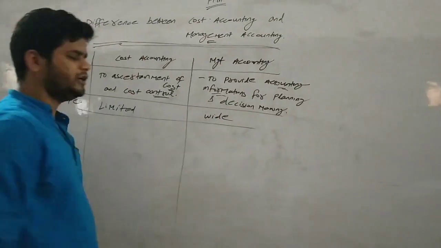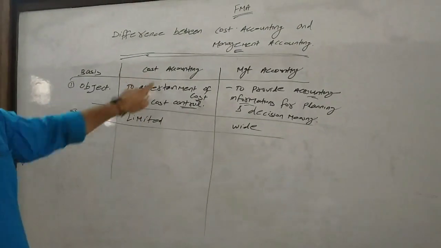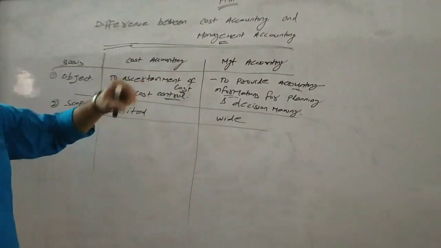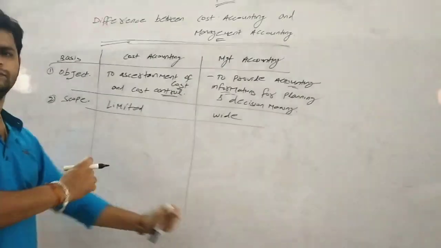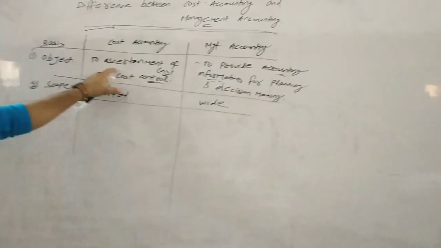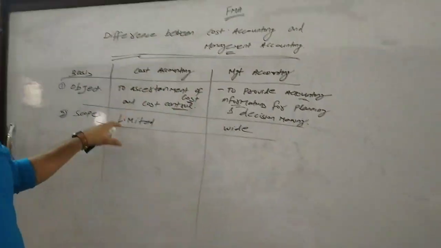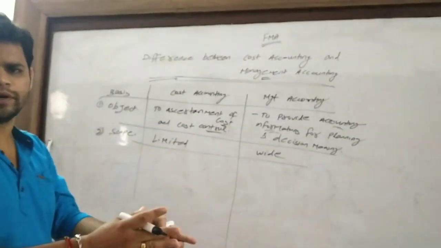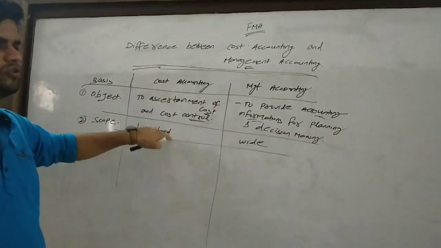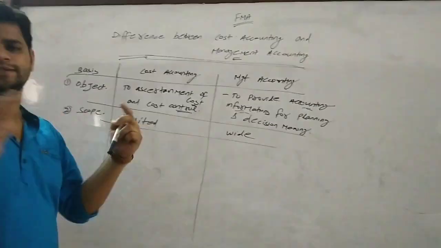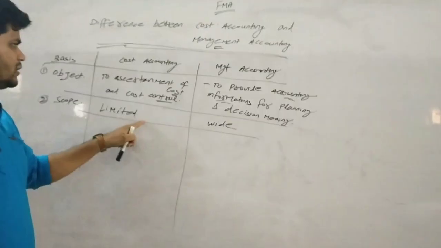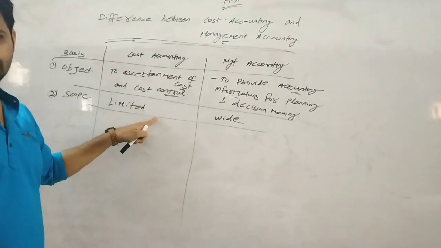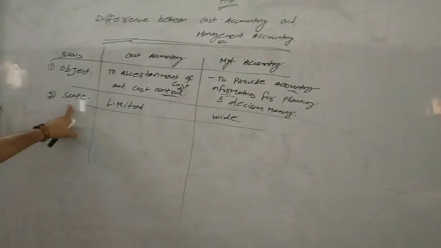Because cost accounting is limited to the cost of a particular product or a particular department, so it generally deals with the ascertainment of cost. Even cost accounting is not used by every sector or industry, so its scope is limited.